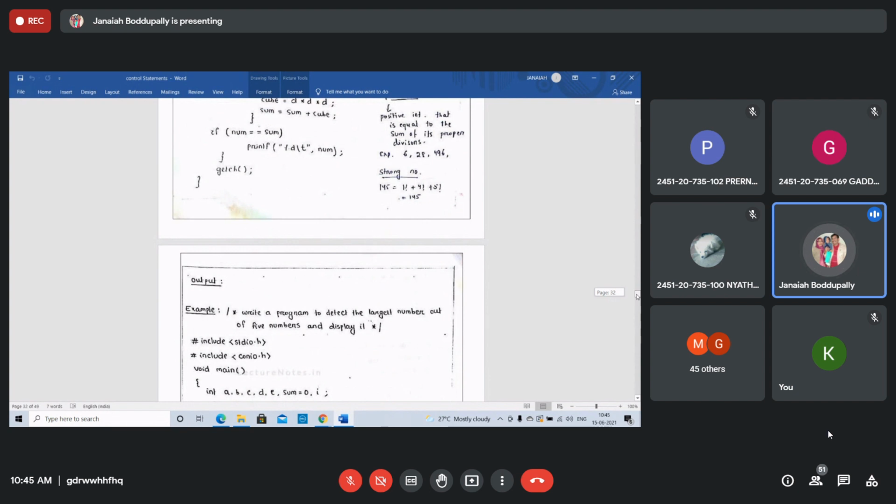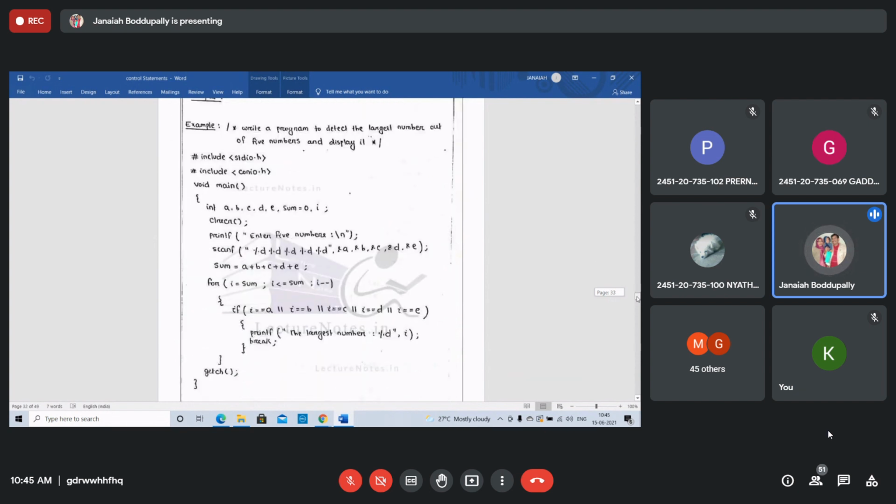Write a program to delete the largest number out of 5 numbers. See this program also. Take the five numbers. Take the sum, i equal to sum, i less than or equal to sum, i plus plus. i is the index. Enter 5 numbers.